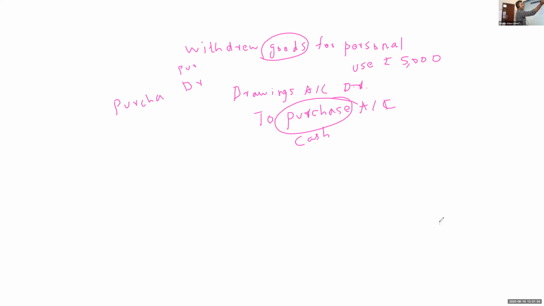Then we did two questions: paid salary and received commission. Next, the third one: paid rent, rupees 2,000.